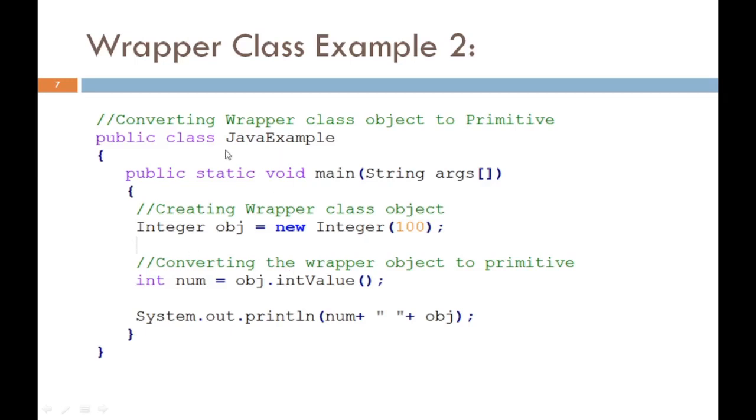So see here, the same class we use with the main method, and we have declared an Integer wrapper class with the object obj, and the value of object obj is 100. Now, using the wrapper class method which converts object to primitive data type, that is intValue, int num equals obj.intValue(), that means we convert the object value into a primitive value. And again we get the output: the value of num is 100 and the value of obj is 100, but this is the primitive variable, and this is the object, that is the reference variable.